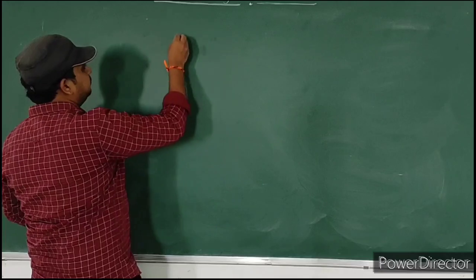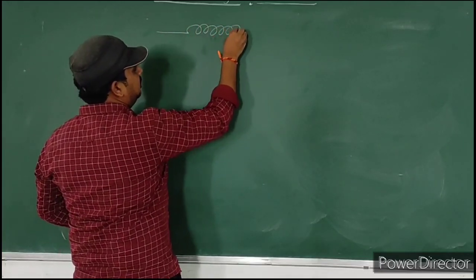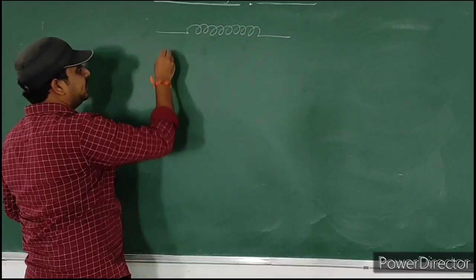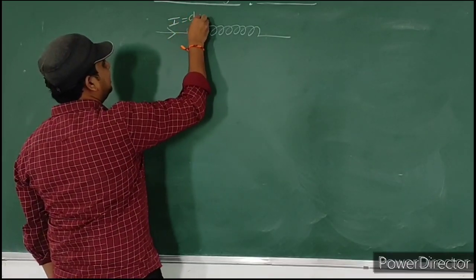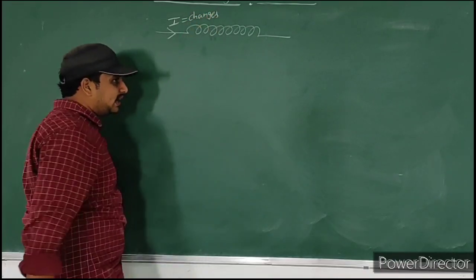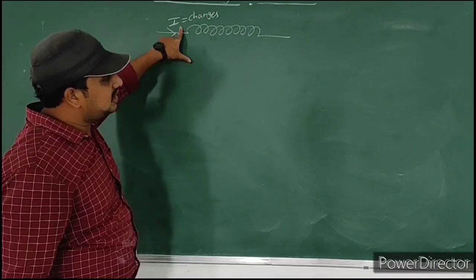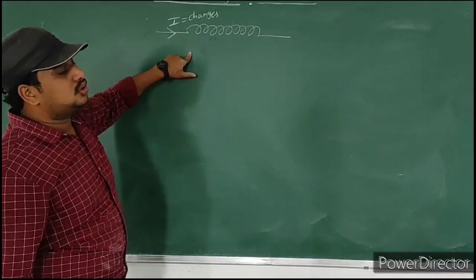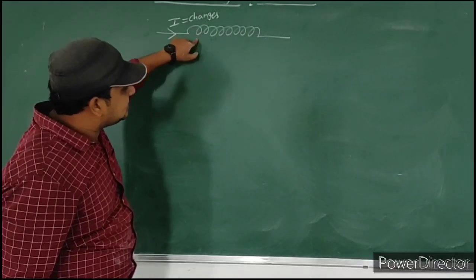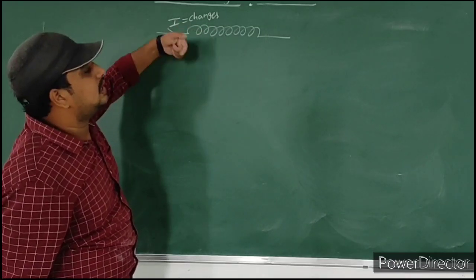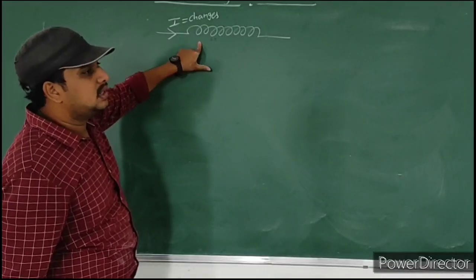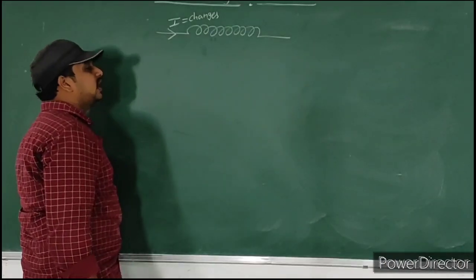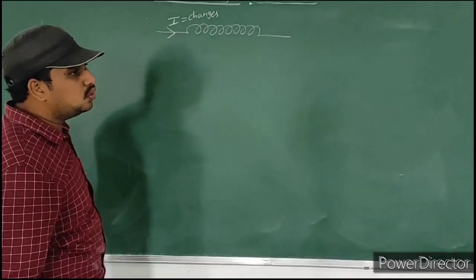So I already told you, if you consider an inductor, let I be the current passing through it. If this electric current changes, then the magnetic field changes. If the magnetic field changes, the flux changes. So due to the flux change in this coil, an electric current is induced in the same coil. That induced current is called self-induced current, and that EMF is called self-induced EMF.